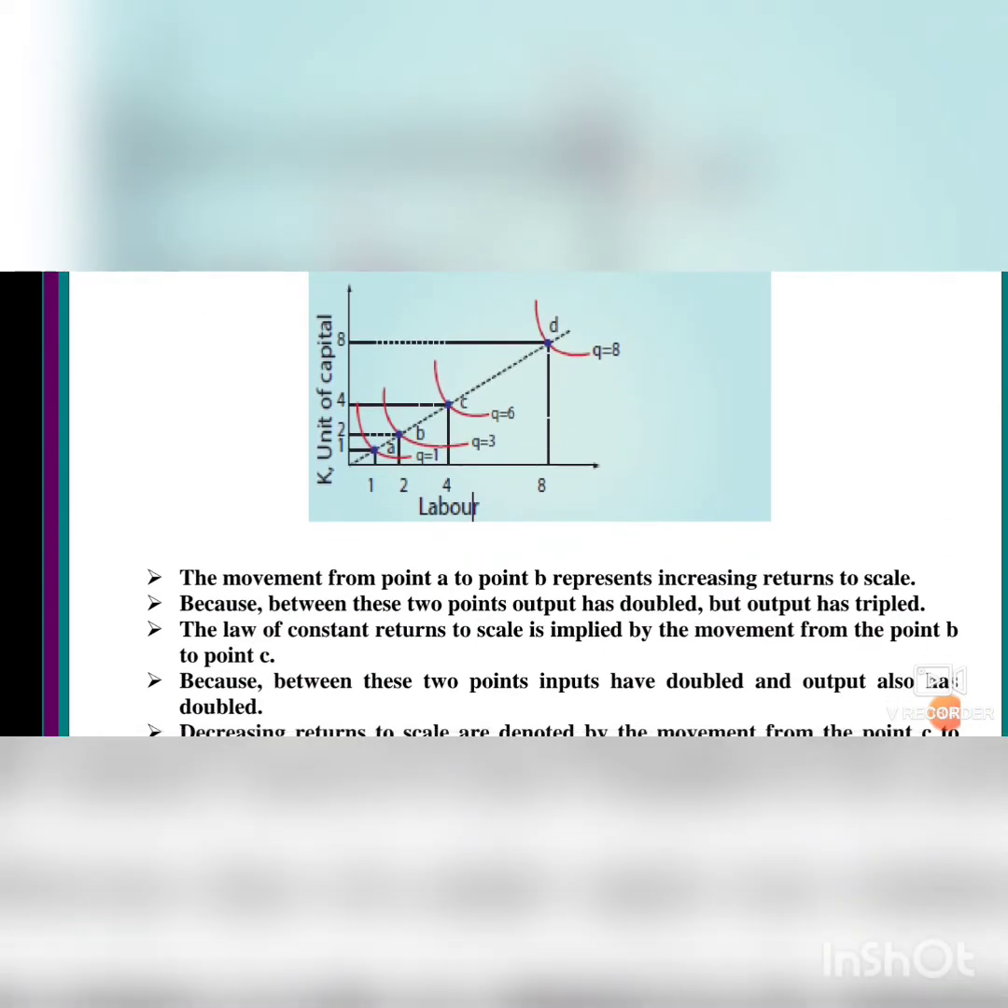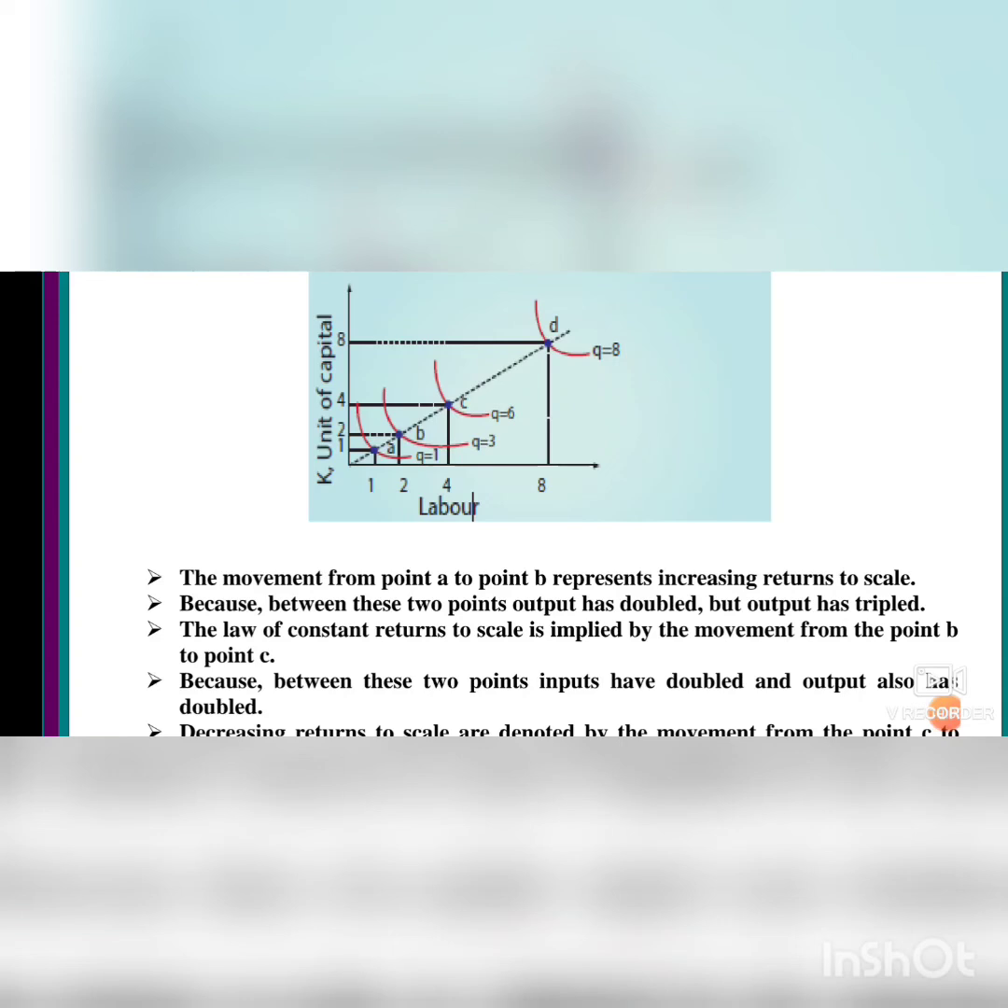The movement from point A to point B represents increasing returns to scale. You see the diagram as I tell you. Point A is there and above that point B is there. Because between these 2 points, input has doubled but output has tripled. So it is increasing, isn't it?